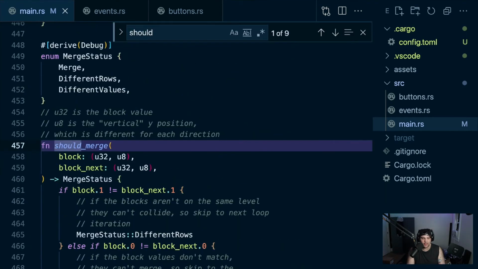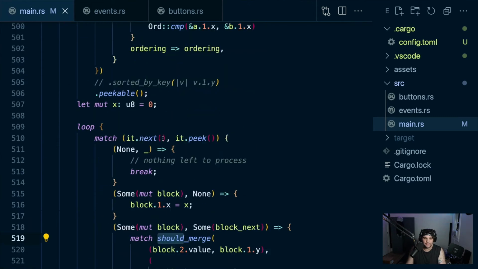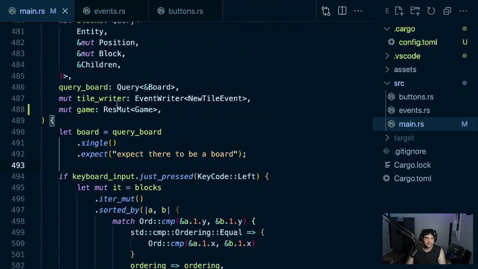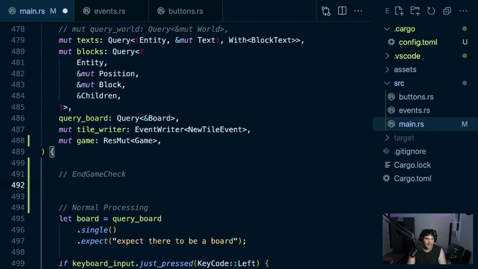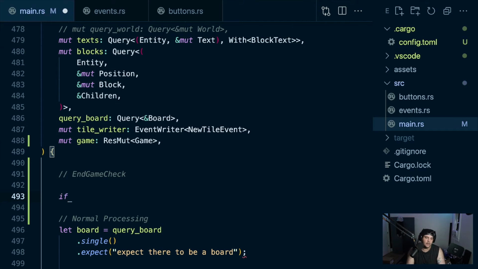The interesting thing that we're going to have to do is we call all of these should merges, and we're going to have to add some additional processing here. So like there's the board, right, or whatever. So the end game check is going to be like if blocks dot length equals 16, 4x4. Yeah, 16.